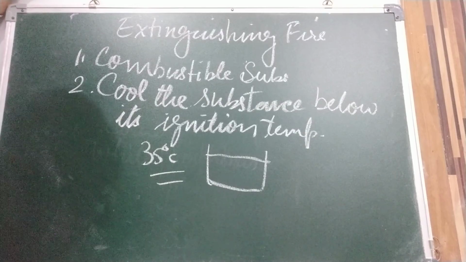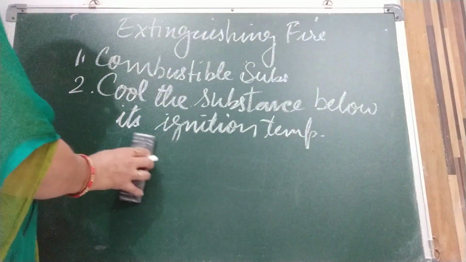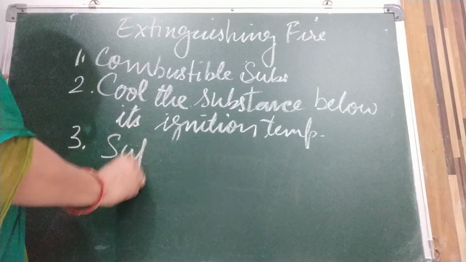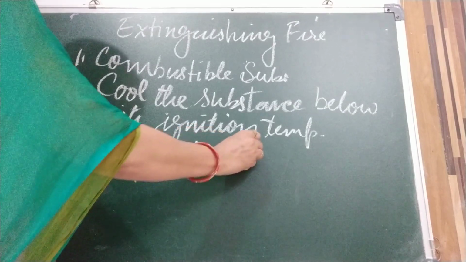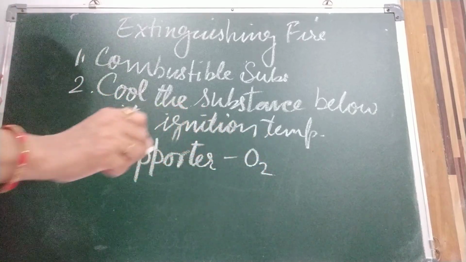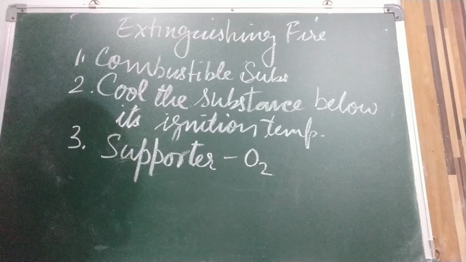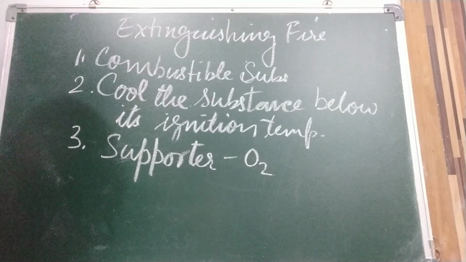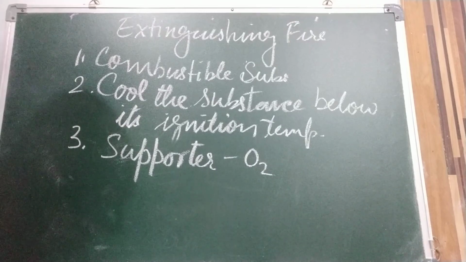Now third is cutting off the supporter. As we know, a supporter like oxygen is important for combustion. If we cut off the supply of air, a source of oxygen, we can extinguish the fire. This can be done with the help of carbon dioxide gas, which is not a supporter of combustion.